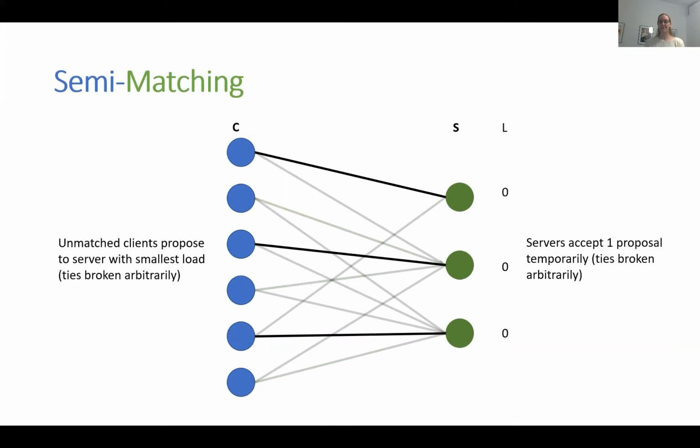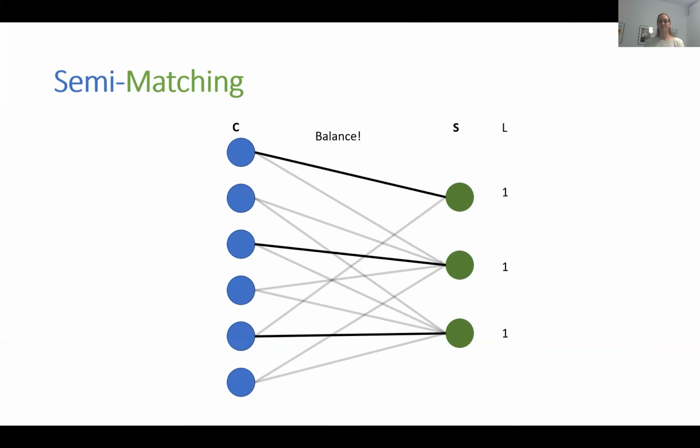Then, as a next step, the servers accept one proposal temporarily. Again, ties are broken arbitrarily. Then this balance step shows up, but as you can see, there is nothing to be done at the very moment, and these assignments are accepted.